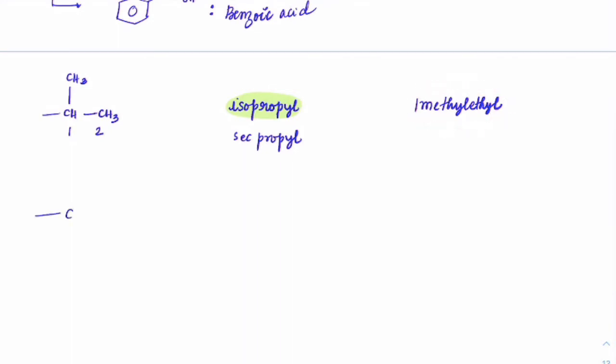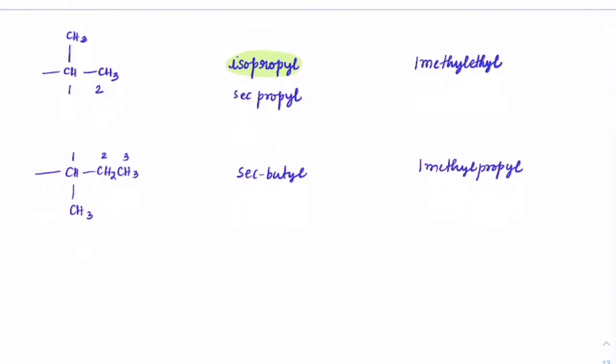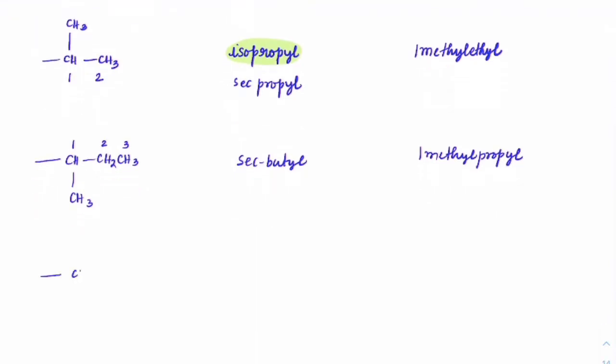Suppose if you have CH, CH2, CH3, and then we have CH3 connected here. So we learned that this is called sec-butyl, secondary butyl here. The name is 1-methyl. You can see on this carbon you have 1, 2, 3. So on one carbon there is a methyl group. So you will call it 1-methyl propyl.